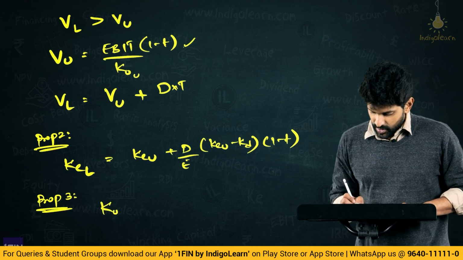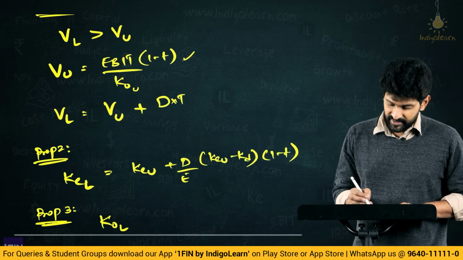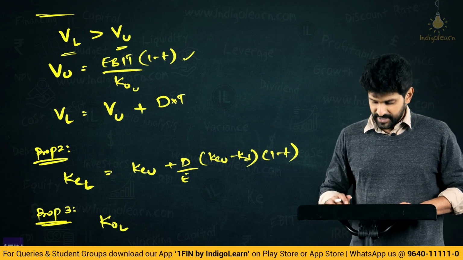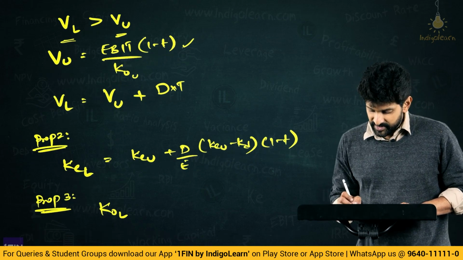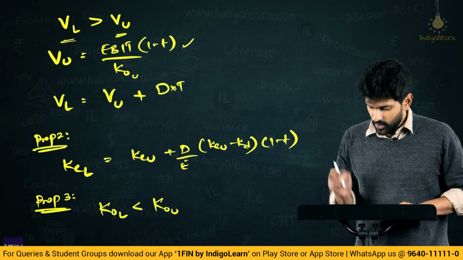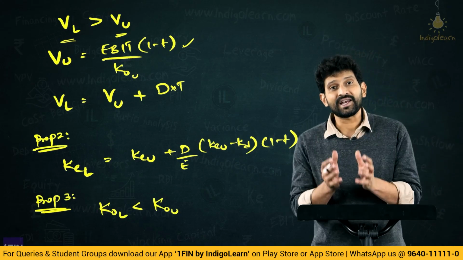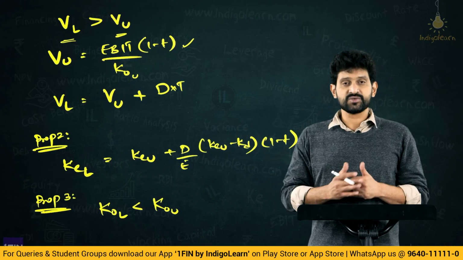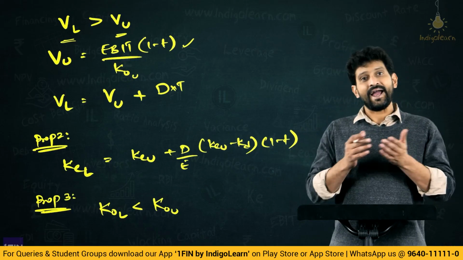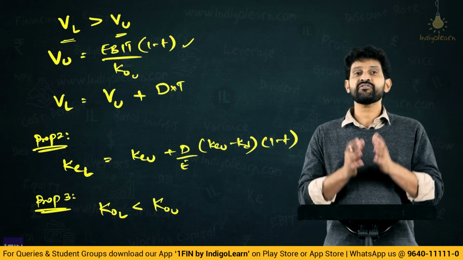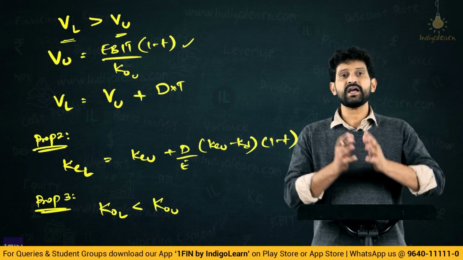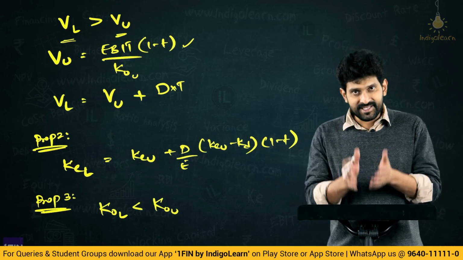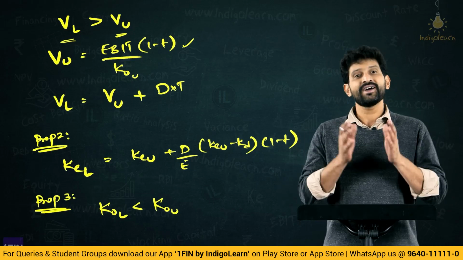Proposition 3 said, if value of levered is greater than value of unlevered, means overall cost of capital of levered is less than overall cost of capital of the unlevered structure. Why? Because of the tax benefit. Therefore, these are the modifications which were made by Modigliani and Miller post consideration of taxation. So, these are the key and the most important elements in this chapter, that is capital structure theories.